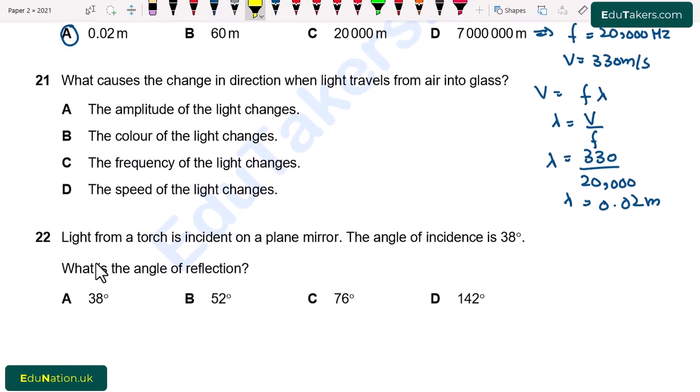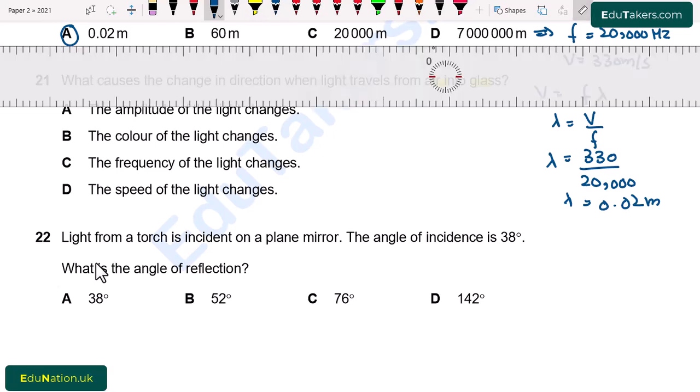What causes the change in direction when the light travels from air into glass? First of all, I have a block of glass.